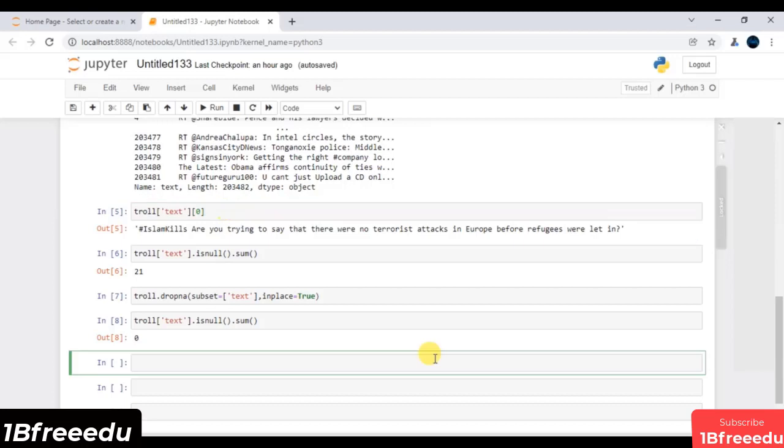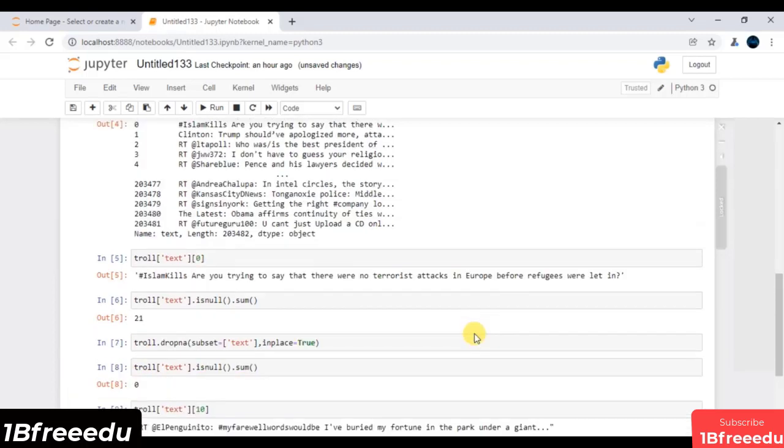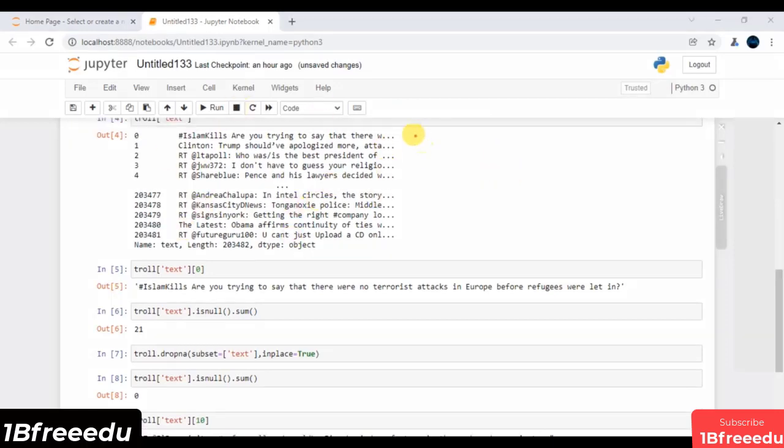Now let's just pick some random rows. So let's say this time, this is my observation. Let me just execute. And this is what we are getting. Now let's try to understand this text feature in much more detail. The first thing that you can see over here is that I have some retweets which begin with the keyword RT. And these are typically followed by some @user key. This is typically the first thing.